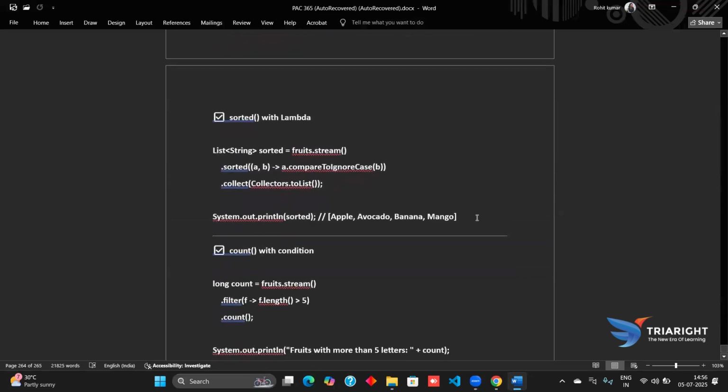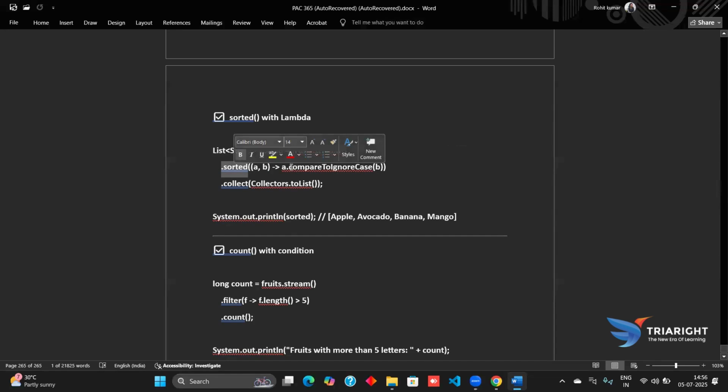Now coming to the sorted with lambda, we have the list of the string. We have this list of string, which is a generic type of the string. It is named sorted. Sorted is the name of the list. And here the fruits are coming as a collection of strings. After being collected, they can be sorted, where A and B, A is compared with equalsIgnoreCase. A will be compared to the second upcoming fruit in the list.